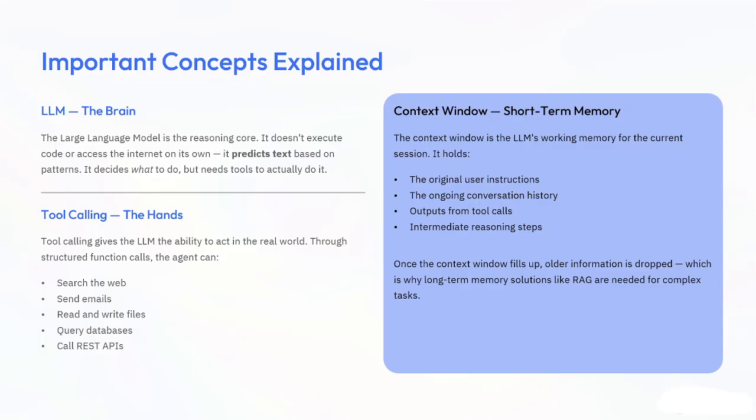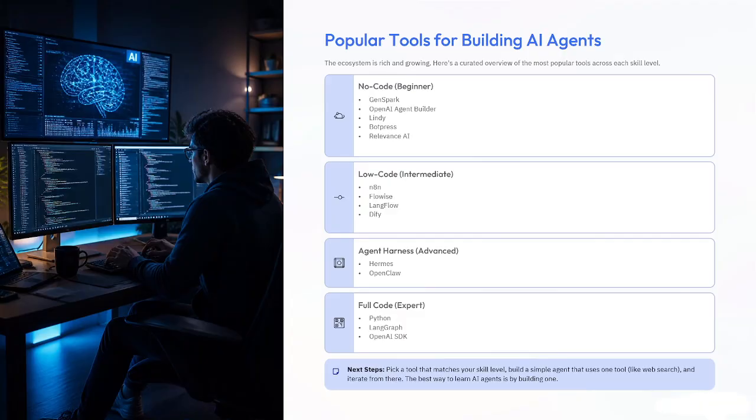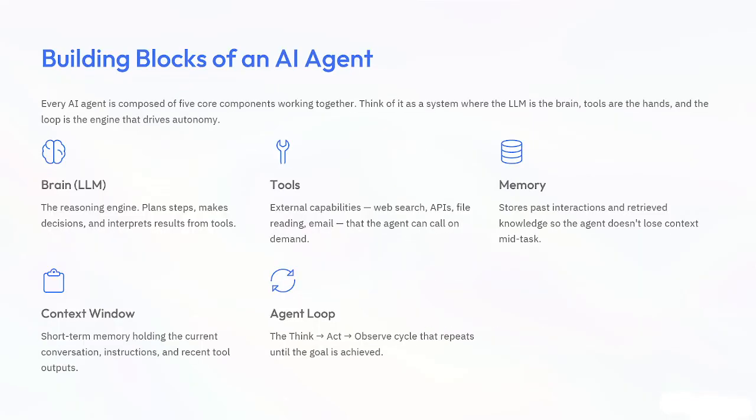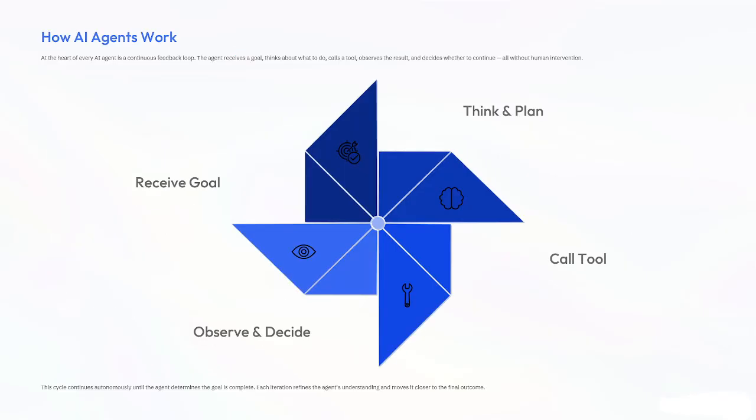Now I will cover how an AI agent works. Every AI agent is a continuous feedback loop. The agent receives the goal, thinks about what to do, calls a tool, observes the results, and decides whether to continue, all without human interaction.